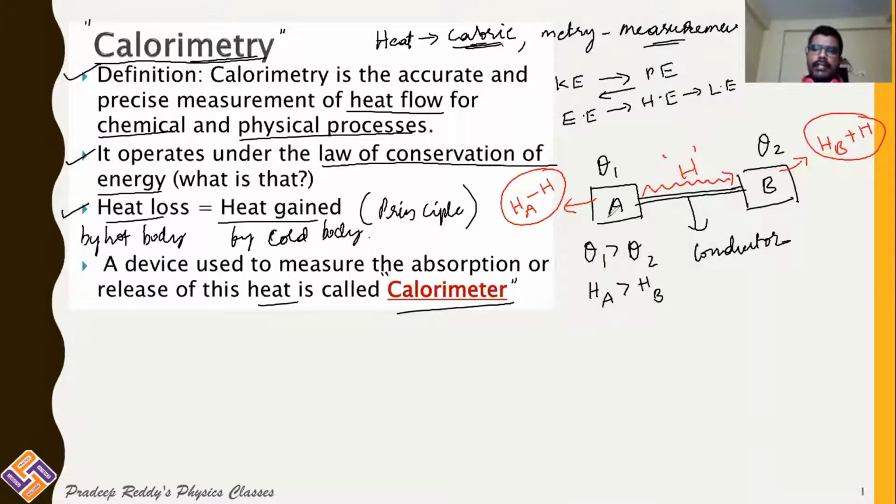Whatever amount of heat energy is lost by substance A is gained by substance B. Therefore, the total amount of heat in the universe is constant.